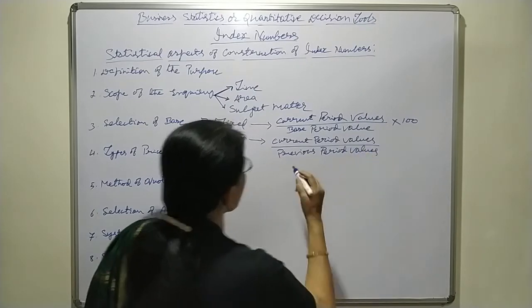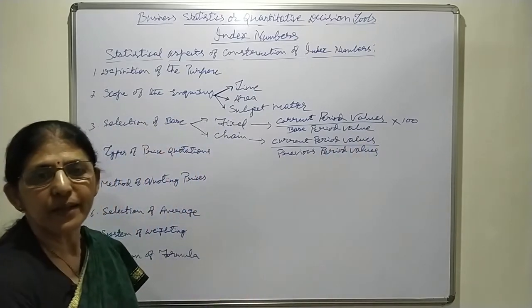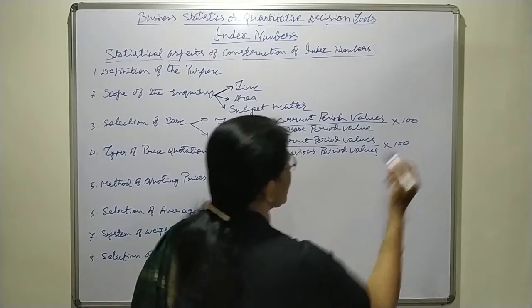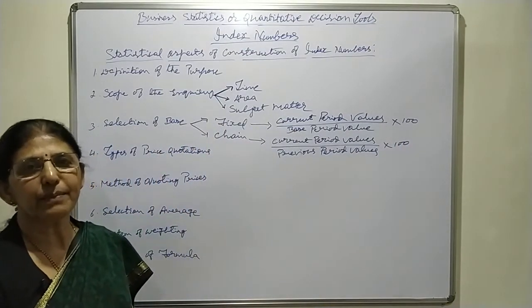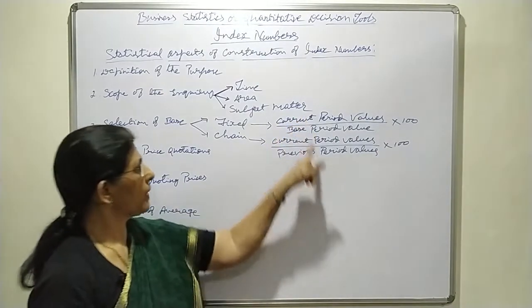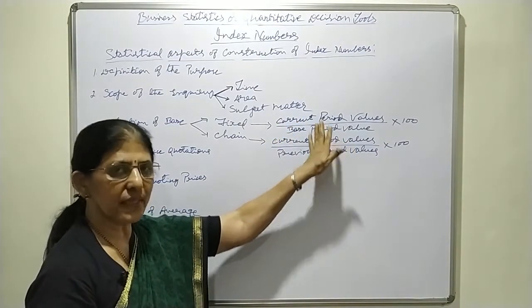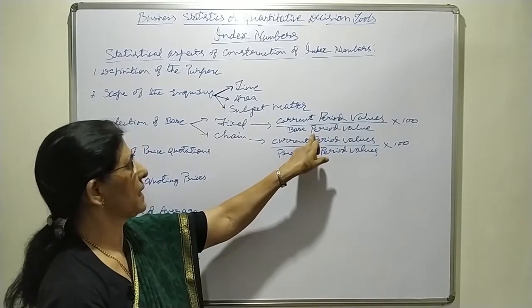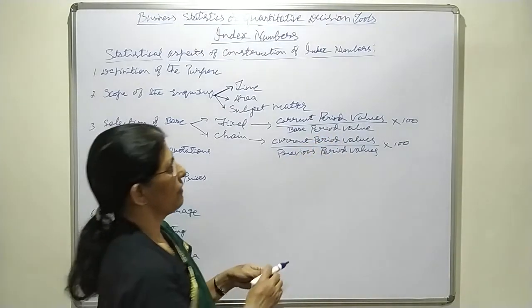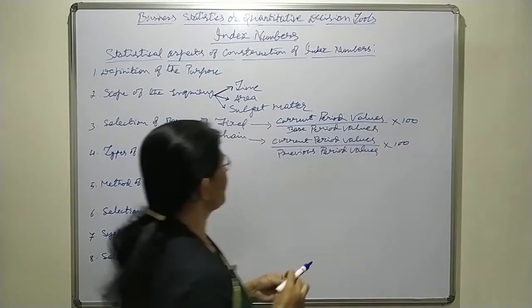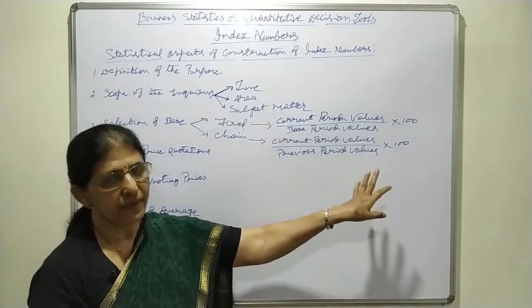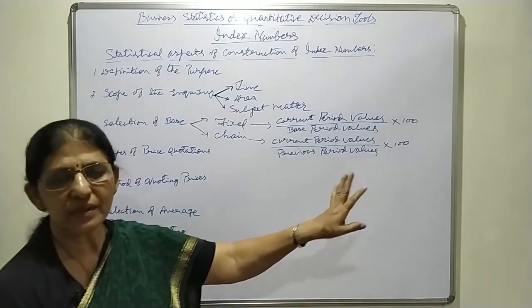That means current period values divided by previous period values, and index numbers are expressed in percentage, therefore multiplied by 100. Here numerator in both the bases is current period values, denominator in case of fixed base index number is base period values, and in case of chain base index number denominator is previous period values.